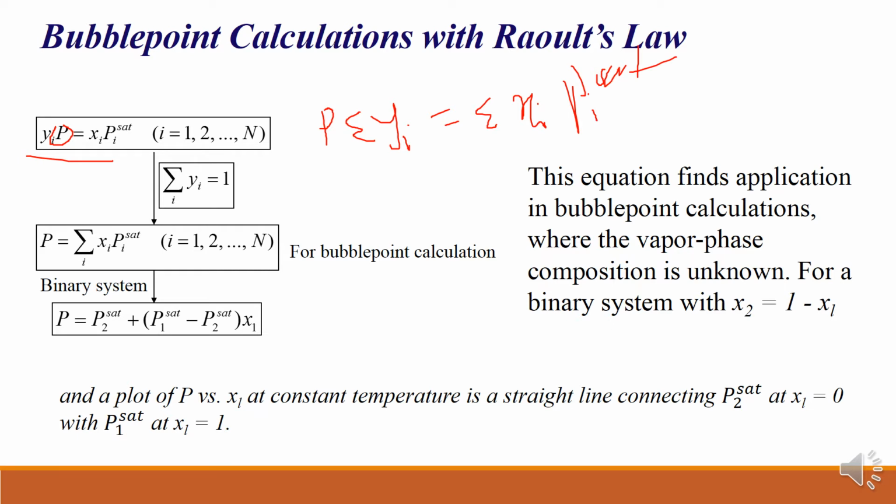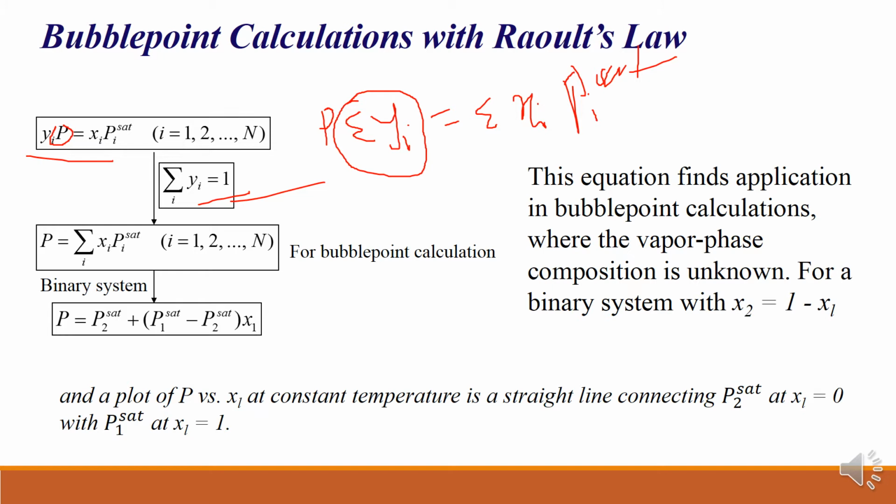In this case the summation of yi is equal to 1. Once you put this, P is equal to the summation of xi Pi saturated, where i is equal to 1 to n, for bubble point calculation.